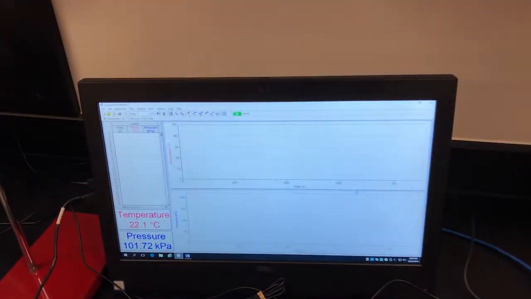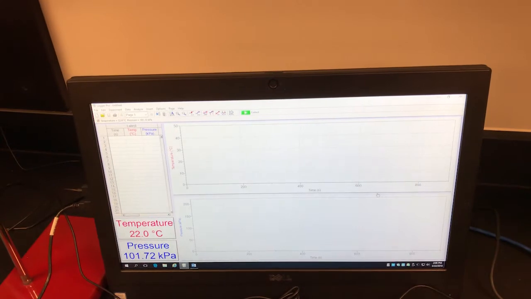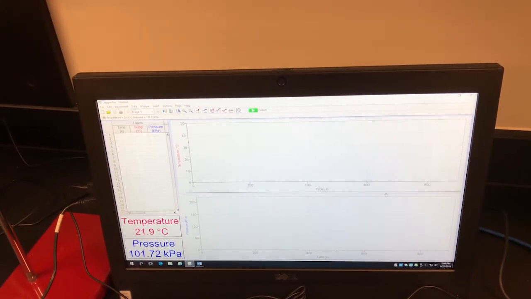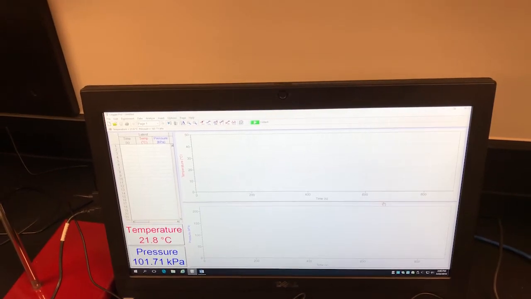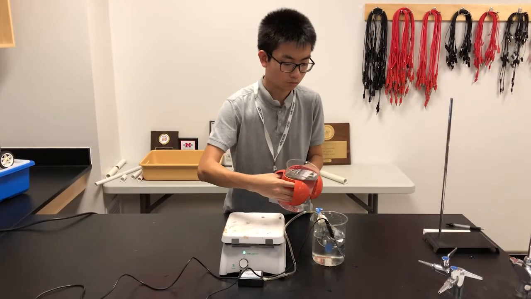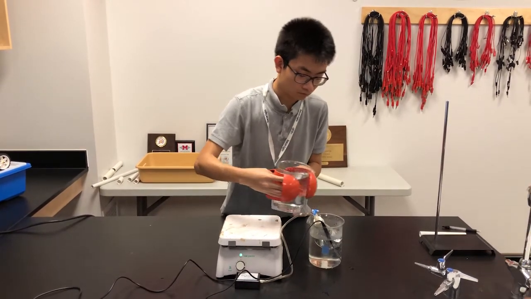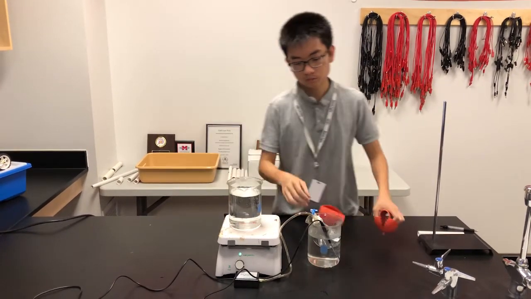And if we look over on this side, we see we have our Logger Pro. Logger Pro is a data collection program that is essentially used to showcase, graph and analyze our data for us. So we'll be able to find a pressure and temperature graph and find the absolute zero function.